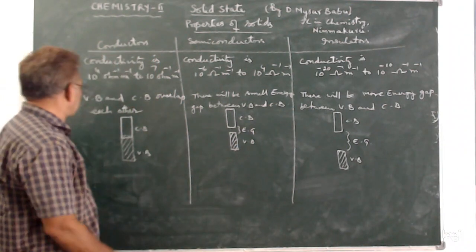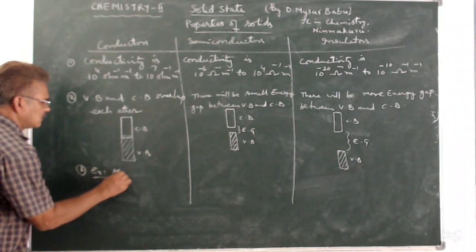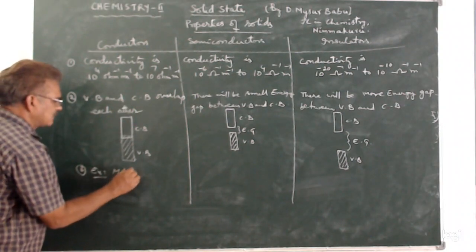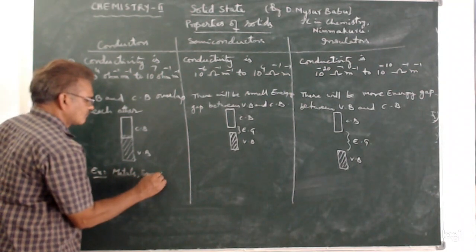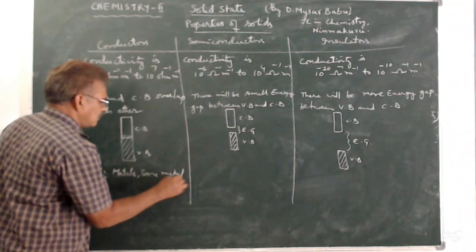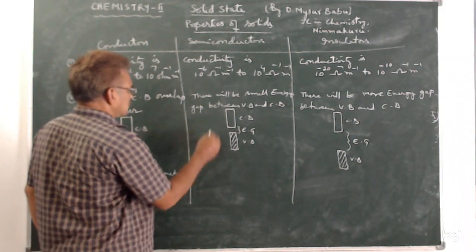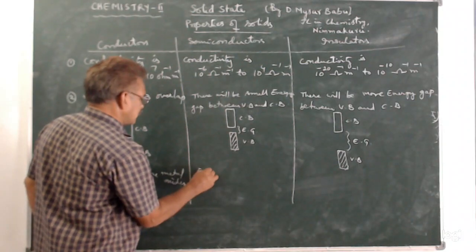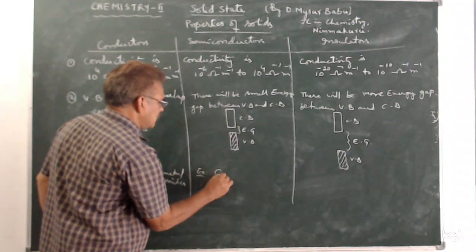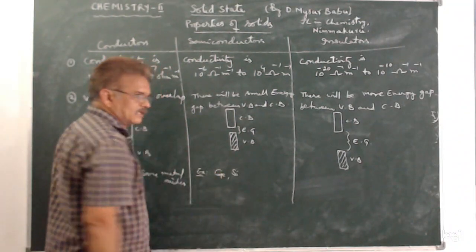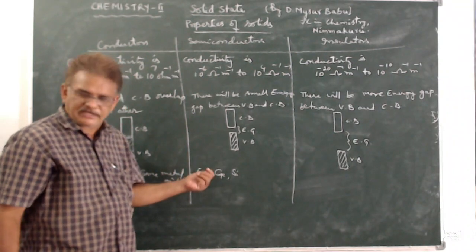Okay. Next one. If we take examples for these three, for conductors, metals are better examples. Metals and some metal oxides. If we take examples for semiconductors, germanium, silicon. And we will discuss what happens if some impurities are doped in this.